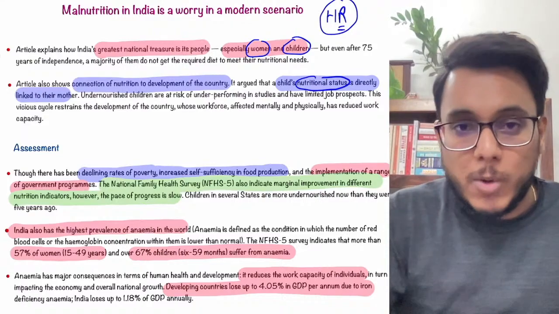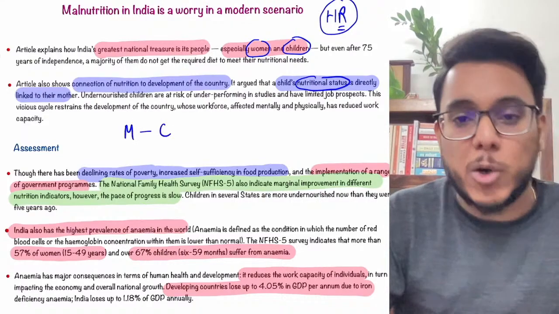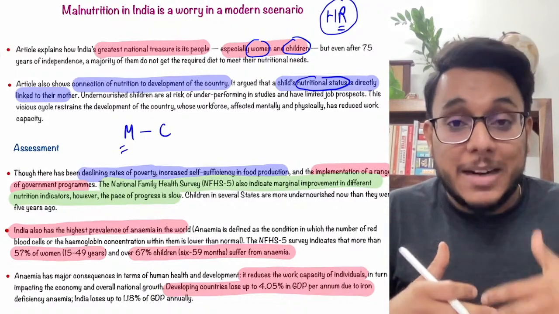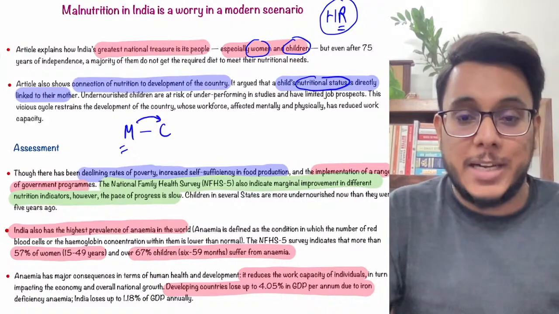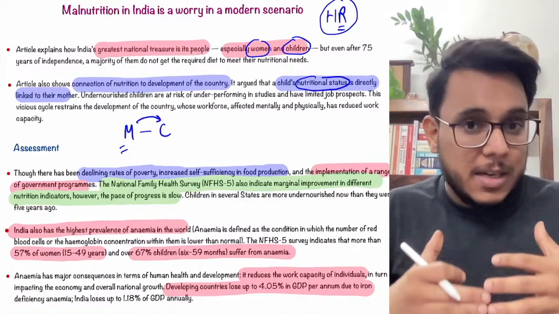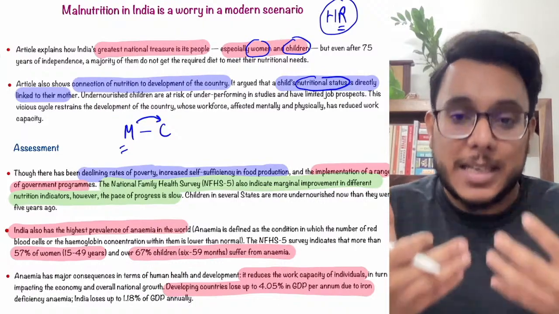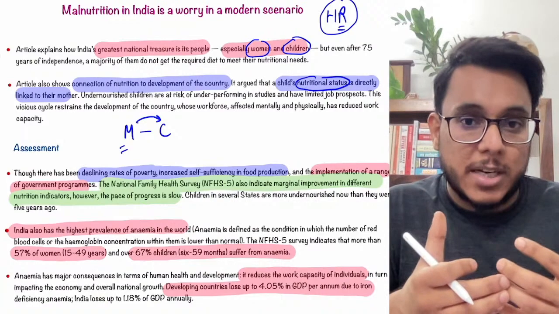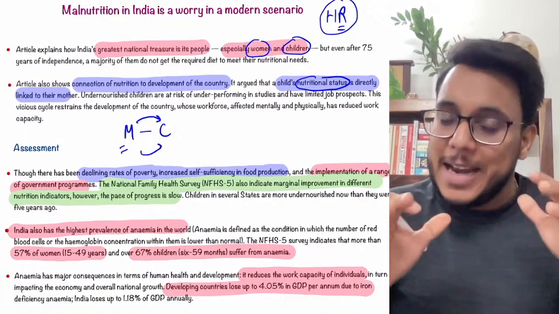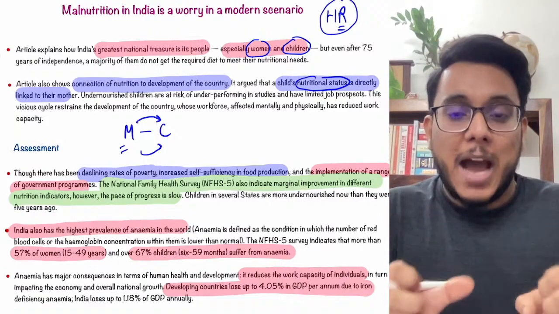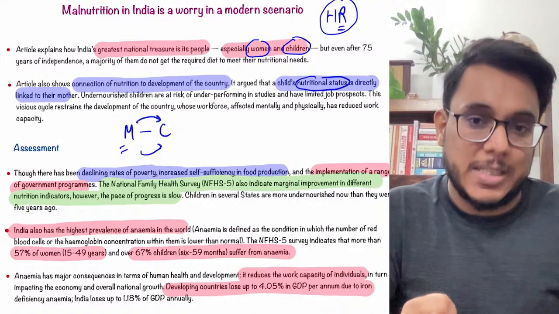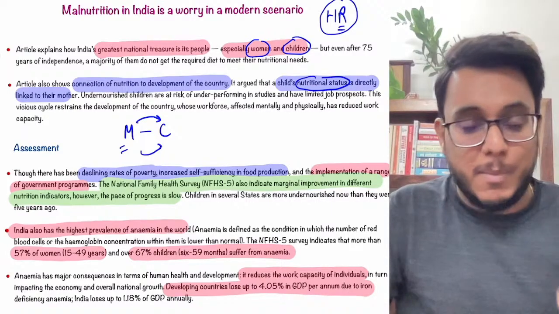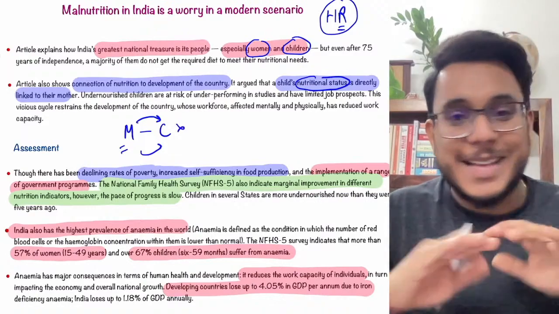Now guys, when we talk about nutritional status, mother and child are very closely related. If the mother's nutritional status is good, the mother might be able to give good health to the child. Why? Number one, when a woman is pregnant, when a child is conceived, at that point of time, if the mother is healthy, if her nutritional status is good, the child that is going to be born will have good weight. The child will not have inborn nutritional deficiencies. So mother and child are very much related. However, if the mother is sick, if the mother is not properly nourished, the child will not be healthy.